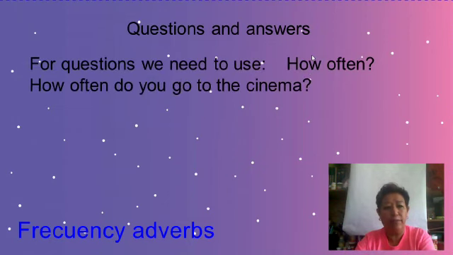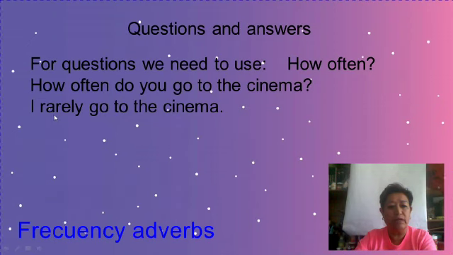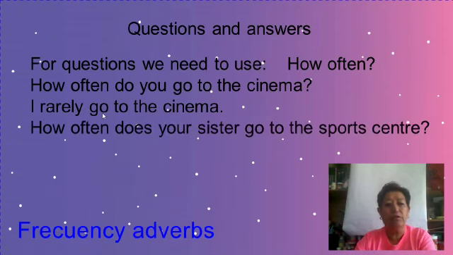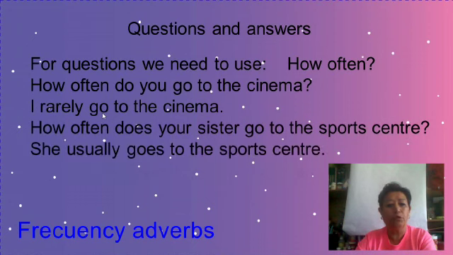I rarely go to the cinema. If you notice, here we have the adverb, and because we are using another verb, not the verb to be, we have put the frequency adverb before the verb and after the subject. So it goes between the subject and the main verb. How often does your sister go to the sports center? She usually goes to the sports center. One more time. We have the subject, the frequency adverb, and the verb.